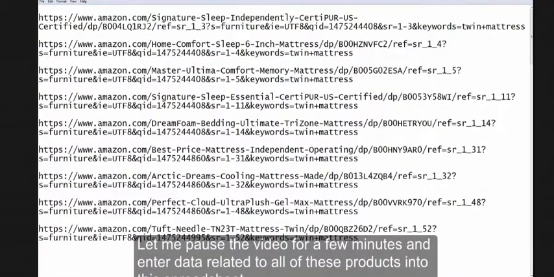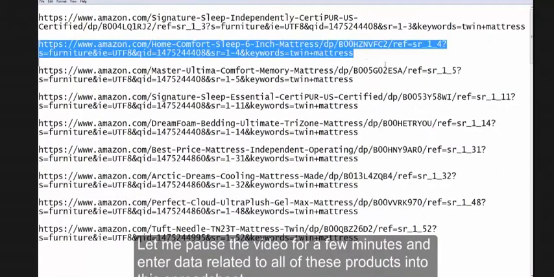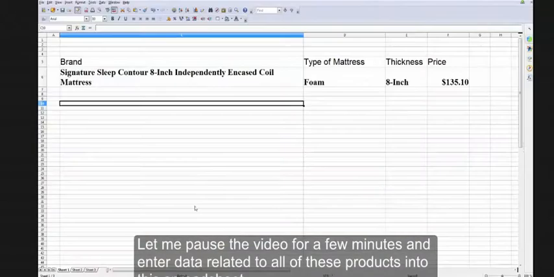Let me pause the video for a few minutes while I enter data related to all of these products into this spreadsheet.